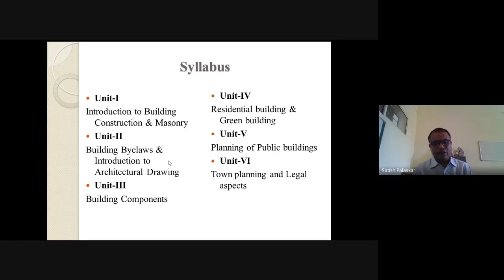Then in B part of unit number 2, introduction to architectural drawing, we will see the principles of building planning. There are different principles that you might have studied in your first year engineering: aspect, prospect, privacy, luminance, grouping, ventilation. These are the different principles that we have to study. Some diagrams are there that we have to study in detail.